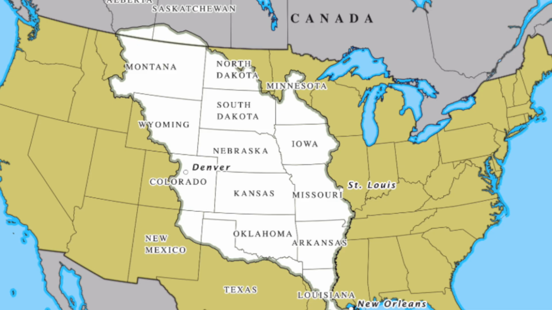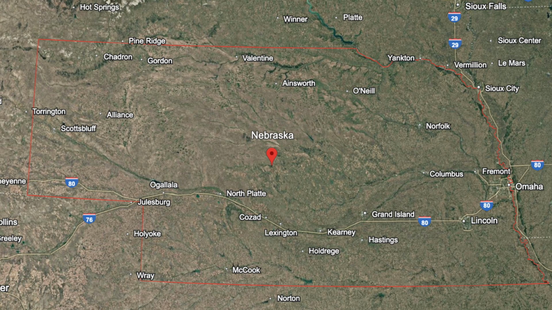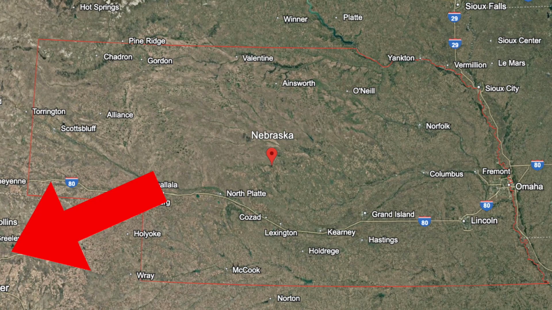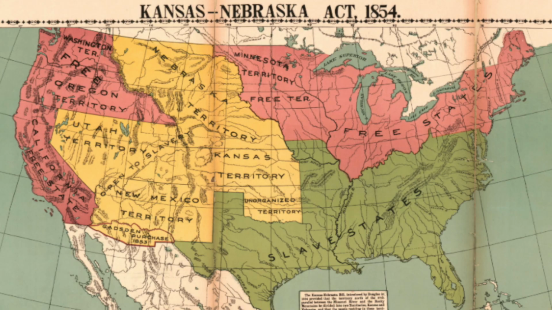Like these states, it was originally a territory that extended all the way up to the modern Canadian border from 1854 to 1858, and went from the Missouri River, a boundary it still uses to border Iowa, all the way to the western summit of the Rocky Mountains. This was due to the Kansas-Nebraska Act of 1854.